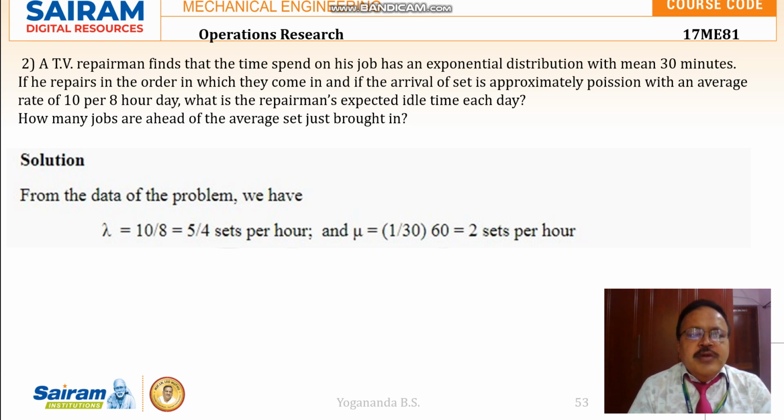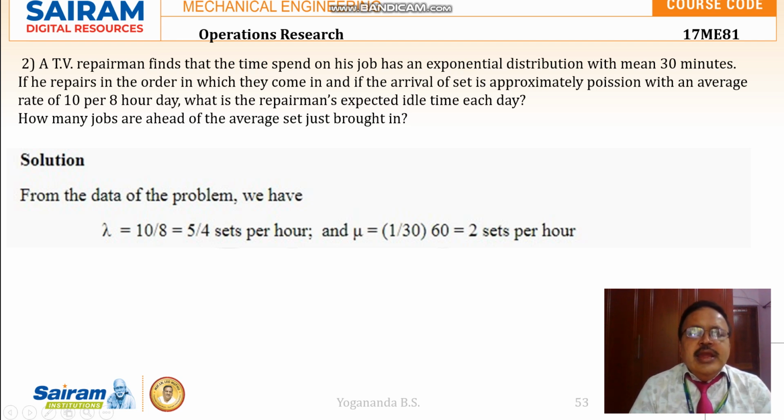So if he is working for 8 hours a day, he is getting an average of 10 sets in a day. So what is the repairman's expected idle time each day? So how much time is he relaxed without working? How many jobs are ahead of the average set just brought in?